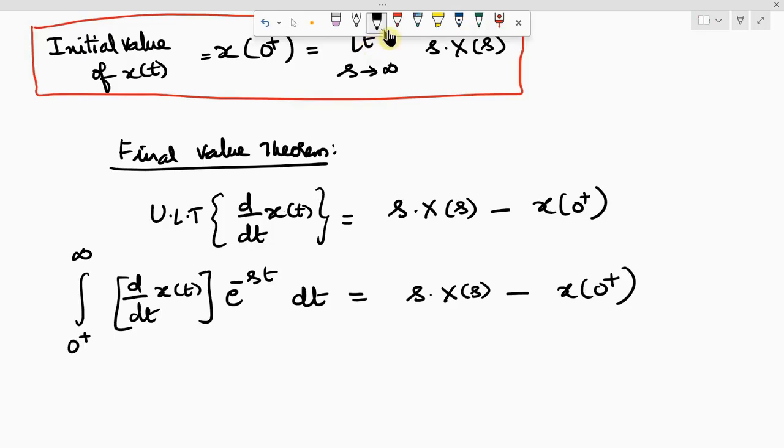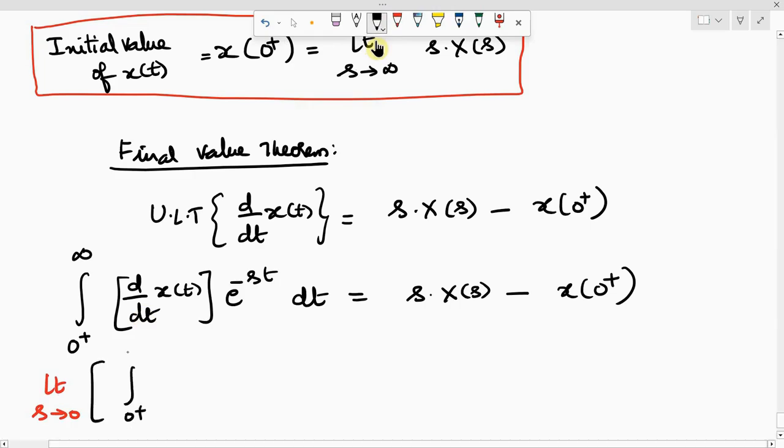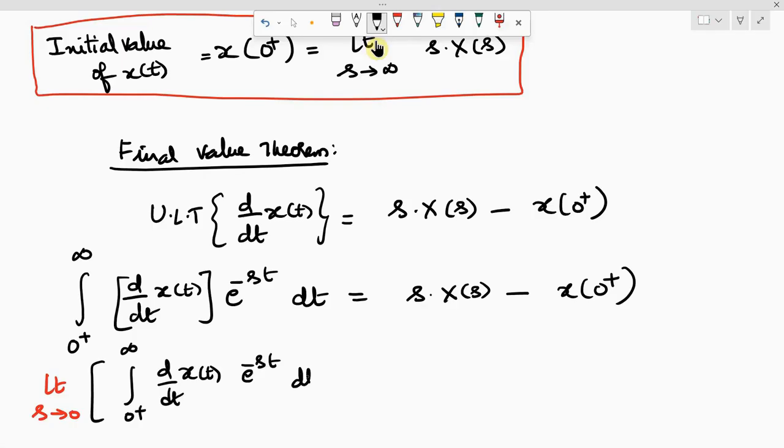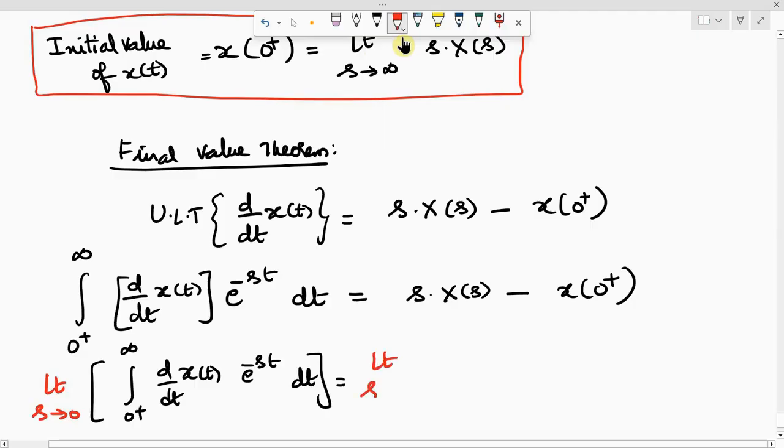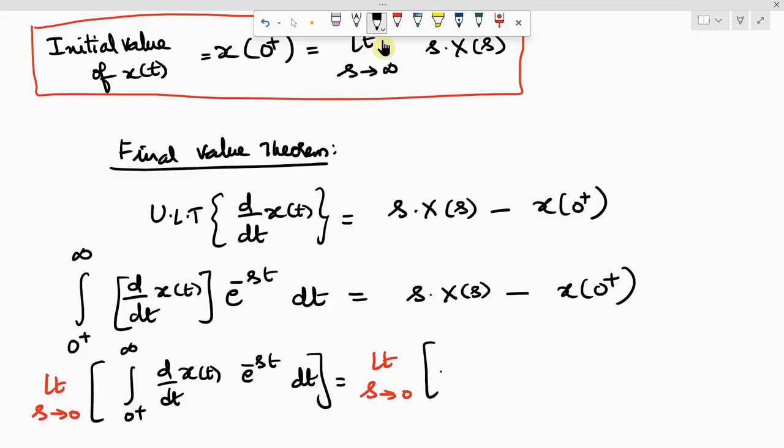In the next step, applying the limit s tends to 0 on both sides, the integral of d by dt x of t e power of minus st dt equal to limit s tends to 0 of s into X of s minus x of 0 plus.